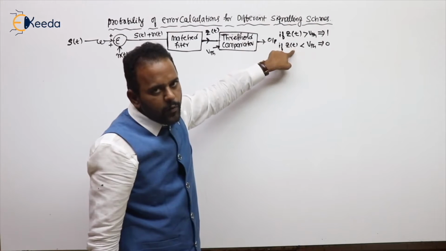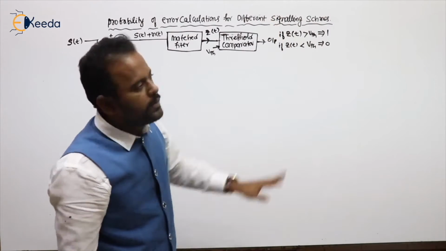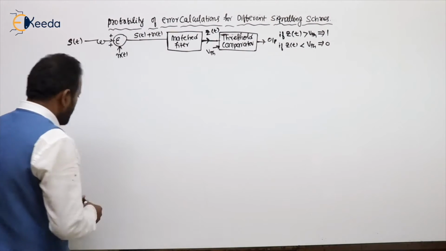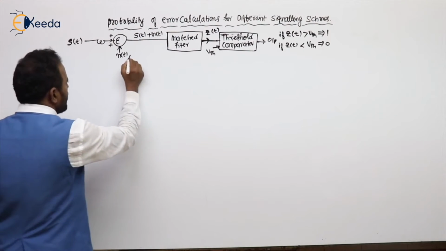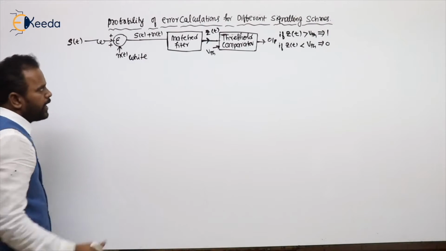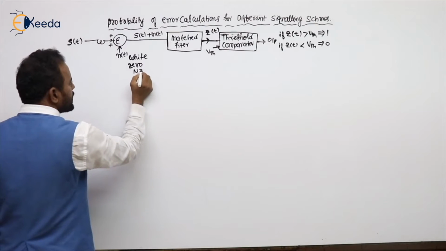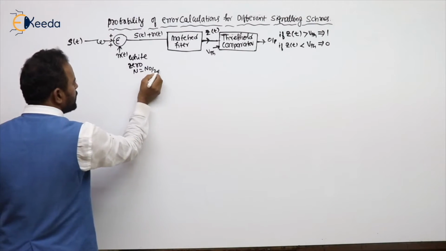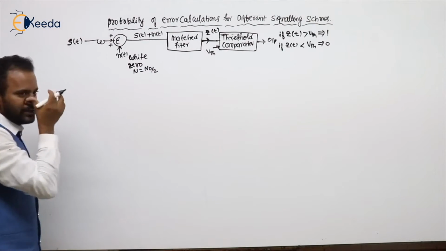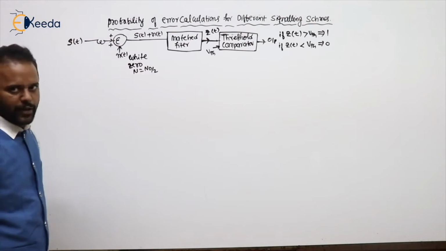Probability of error for 1 is the probability of Z of t less than the threshold. Now N of t is white noise having a Gaussian PDF with 0 mean, and the noise power is maximized to N0 by 2 because we are using the matched filter.